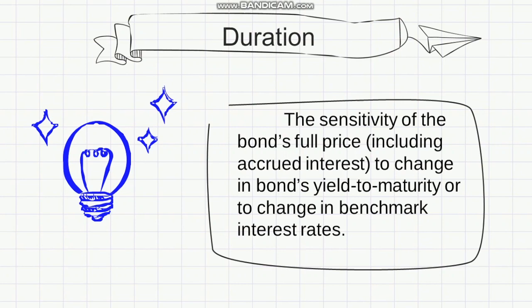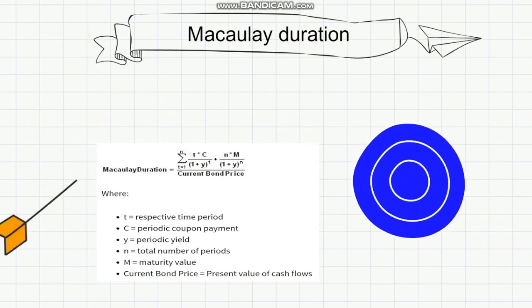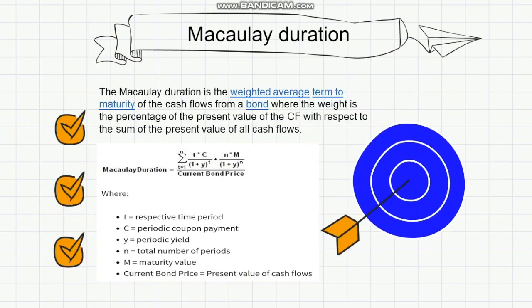It is also the weighted average of the times until those fixed cash flows are received, when the price of an asset is considered as a function of yield. First, look at Macaulay duration. The Macaulay duration is the weighted average term to maturity of the cash flows from a bond, where the weight